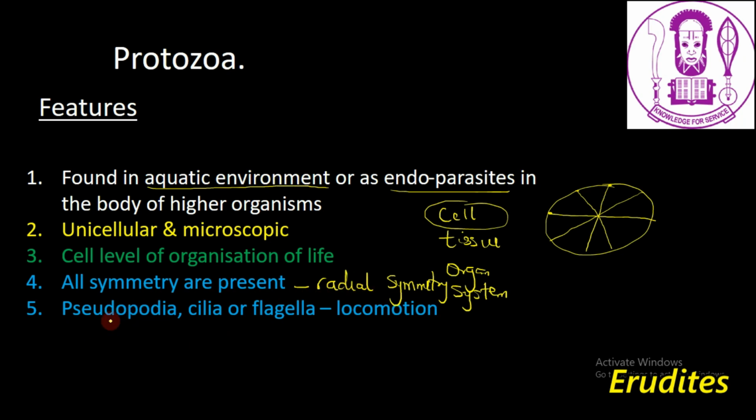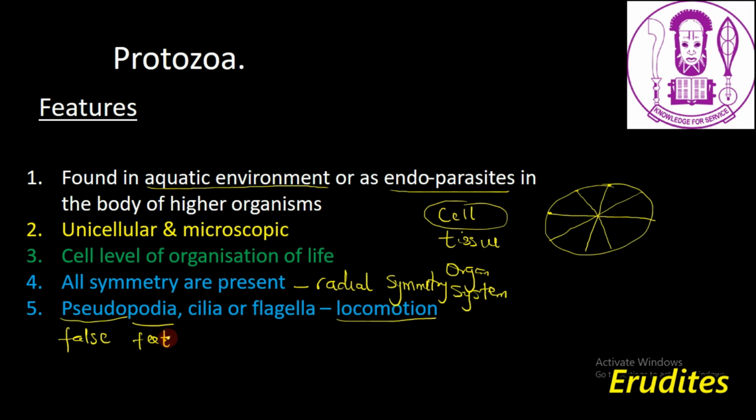Then the fifth feature we're going to look at is that protozoa move with the help of pseudopodia, cilia, or flagella. These are the structures they use for locomotion. Pseudopodia is also called false feet. Pseudo means false, and podia means feet. So they use pseudopodia, cilia, or flagella for their locomotion.